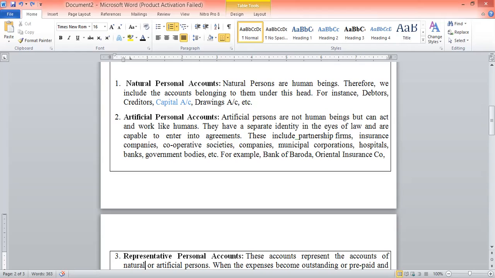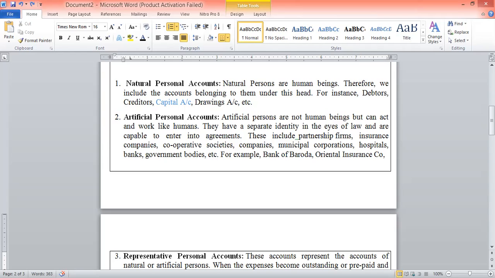Like as I told you, who would be the debtor? I was the debtor to the money lender, and the money lender was creditor to me because he has lent that amount of money to me. So all these types of accounts are personal accounts.